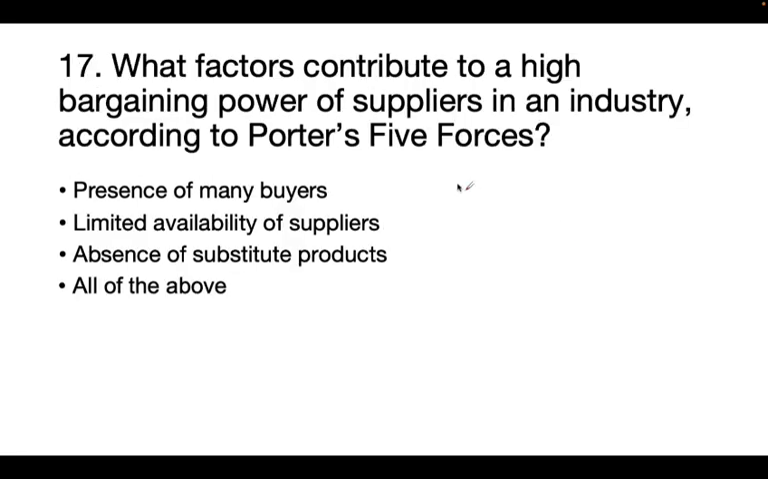Next question. What factors contribute to a high bargaining power of suppliers in an industry according to Porter's five forces? Options A. Presence of many buyers, limited availability of suppliers, absence of substitute product, all of the above. So the correct answer is all of the above.